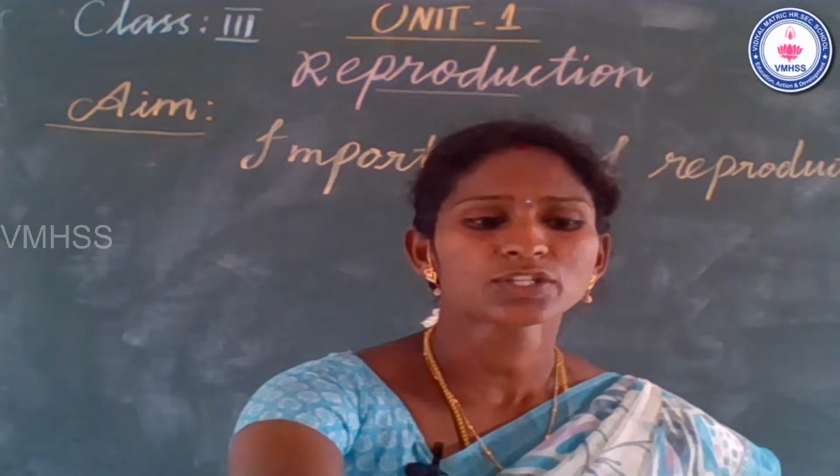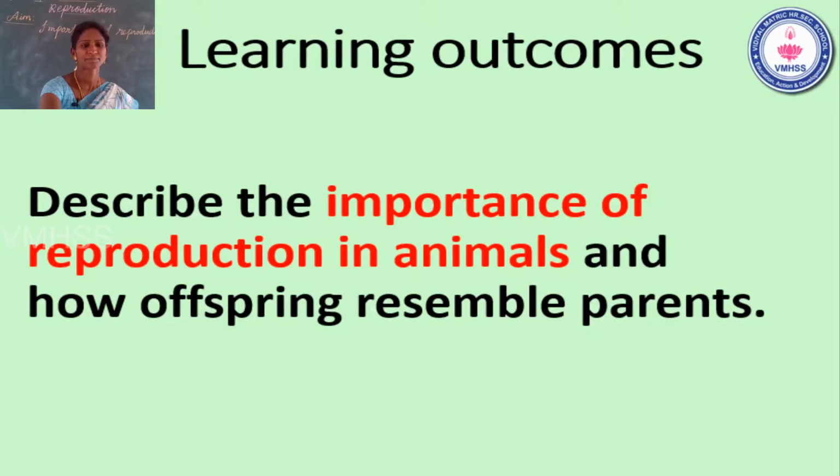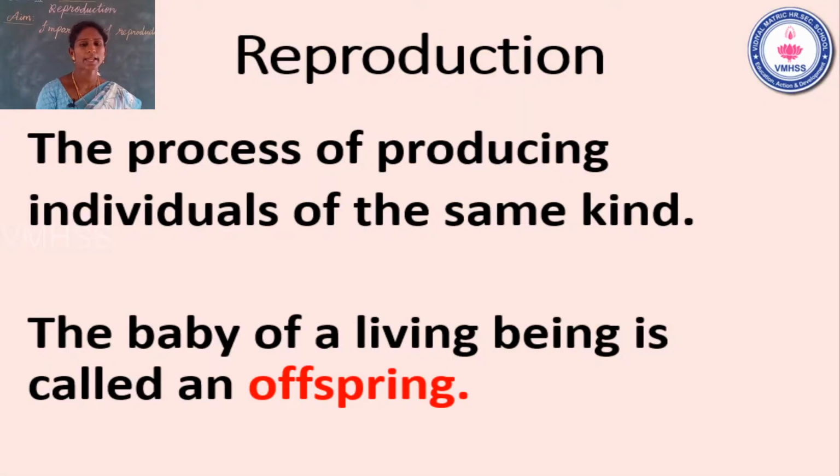What is meant by reproduction? See the slide. The process of producing individuals of the same kind. Okay, so what is offspring? Already we learned in the last class. The baby of a living being is called an offspring. Offspring means baby animal.